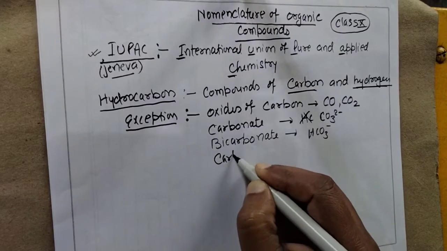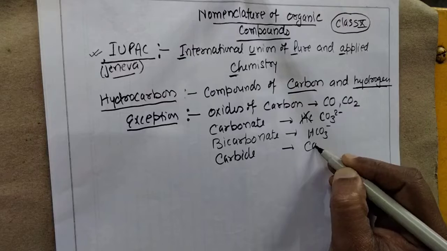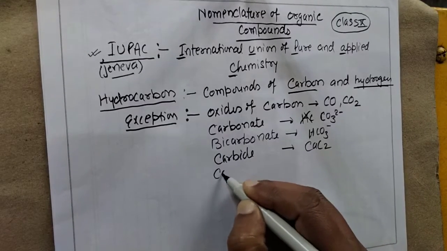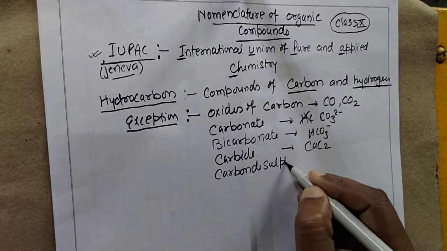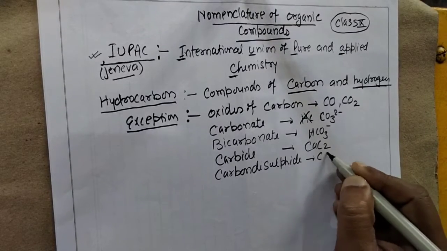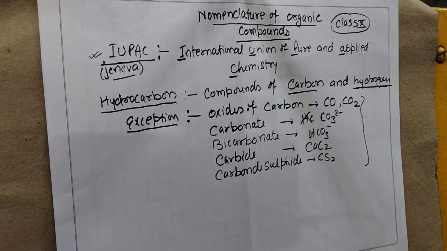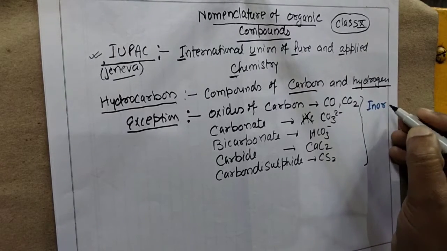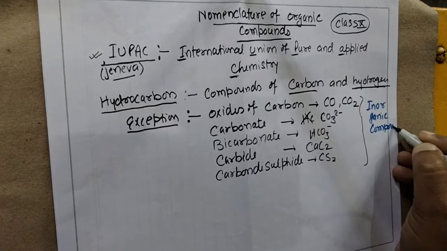We have carbide also, that is CaC2. We have carbon disulfide also, that is CS2. Actually these types of compounds are not considered organic compounds. They all belong to inorganic compounds.